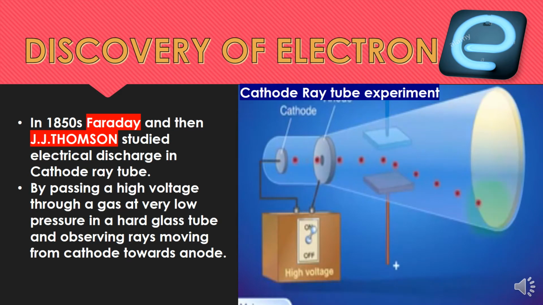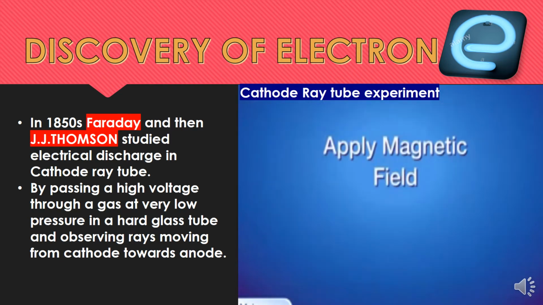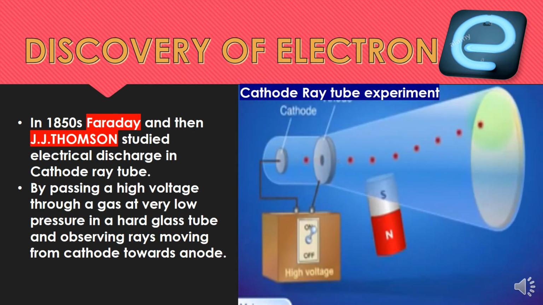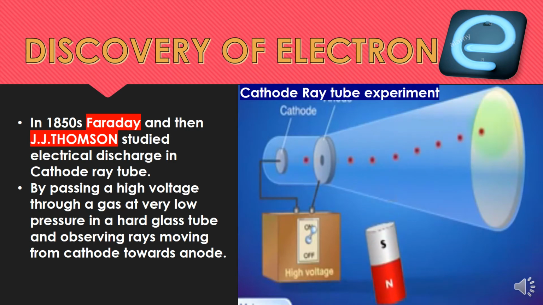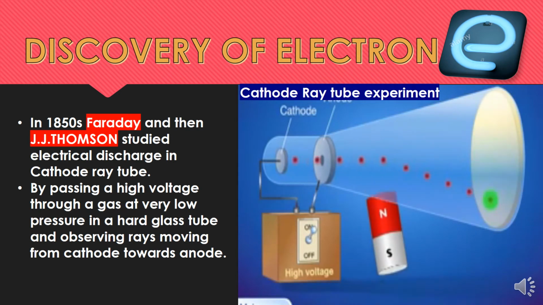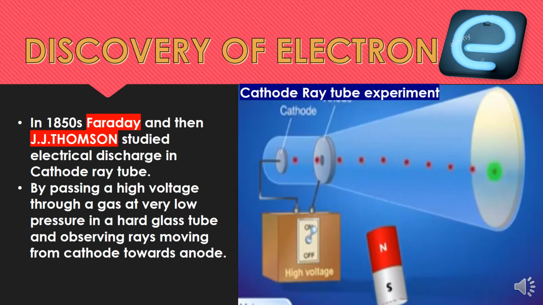These rays otherwise travel in a straight line, but when an electrical field is applied, they get deflected towards the positive side, proving that they are negatively charged. And when an external magnetic field is applied, deflection was also observed. When the direction of the magnetic field is inverted, the deflection also gets reversed.